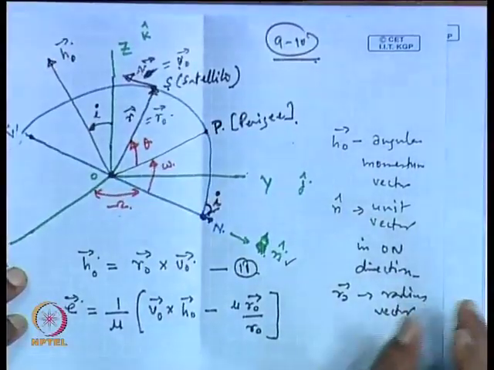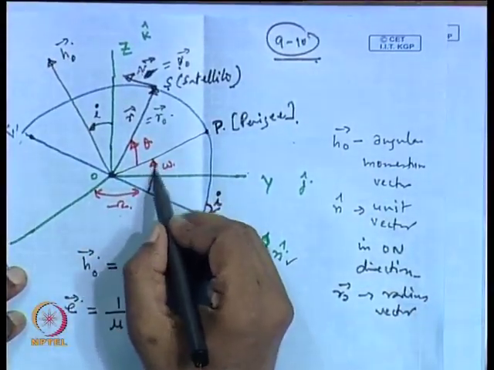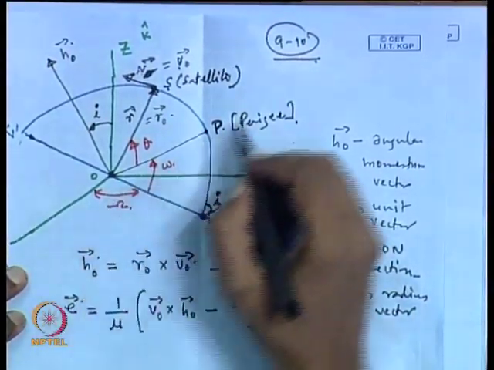Next, capital omega is already done, and I we have already done, so the small omega is remaining. Now, again we take this figure, this is the argument of perigee. Okay.